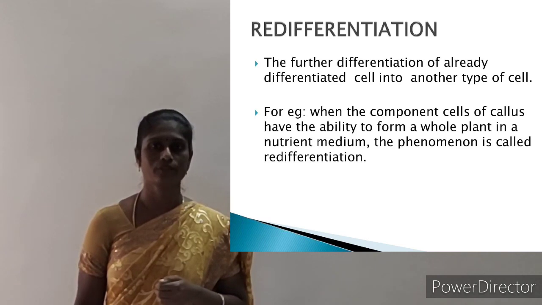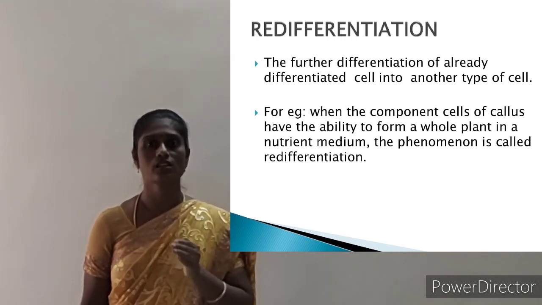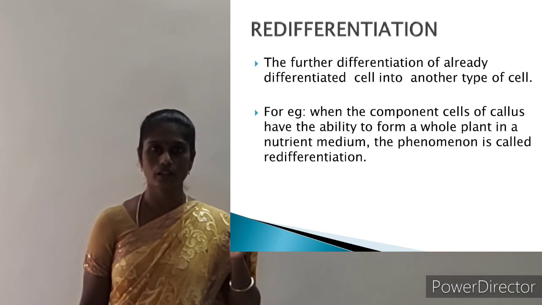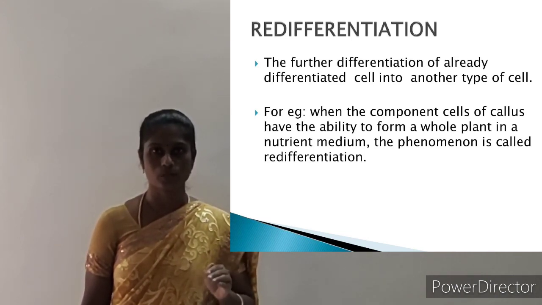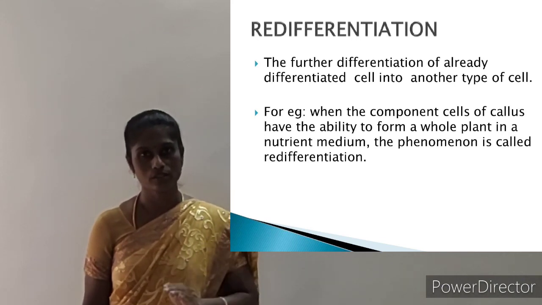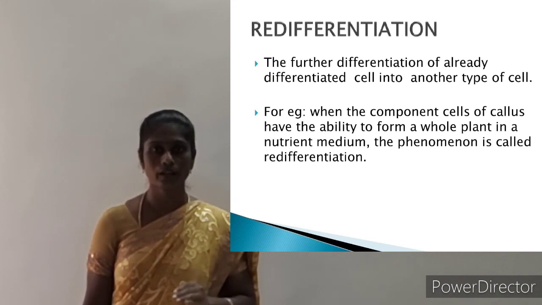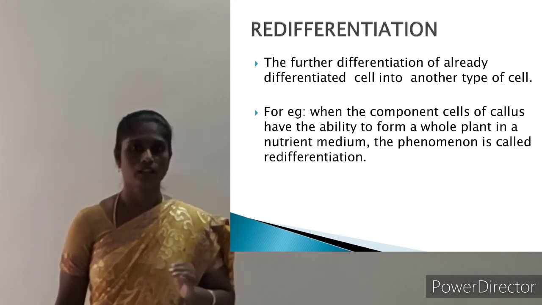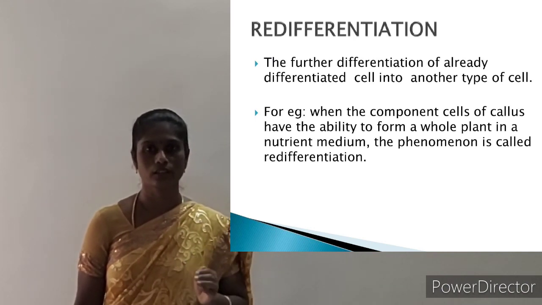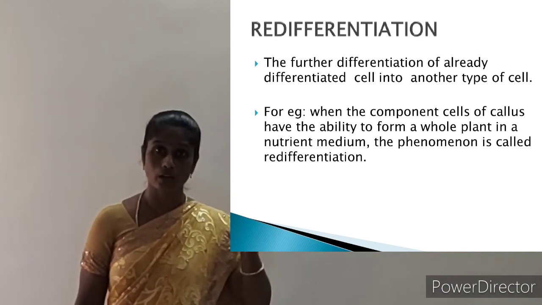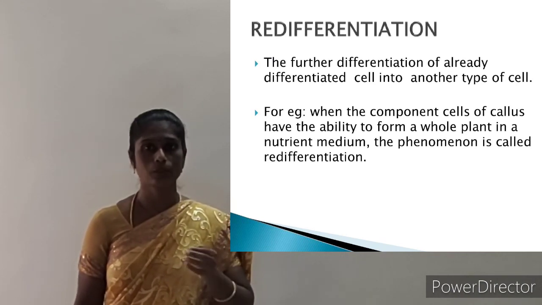Next one is called redifferentiation. Redifferentiation means further differentiation takes place. That is, an already differentiated cell, which has undergone biochemical and structural changes, undergoes one more differentiation. That is the further differentiation of the already differentiated cell into another type of cell.